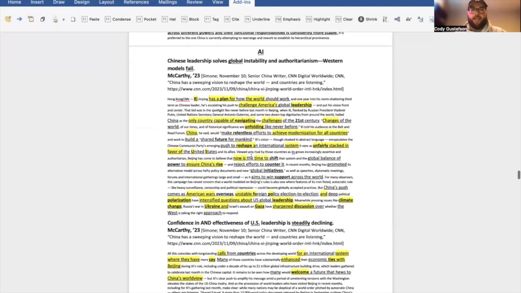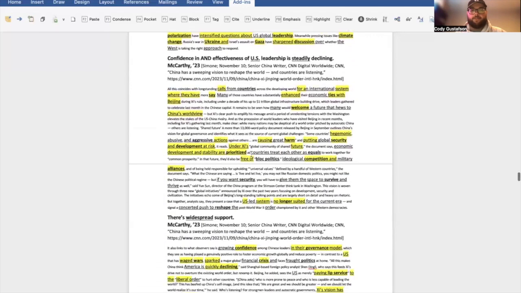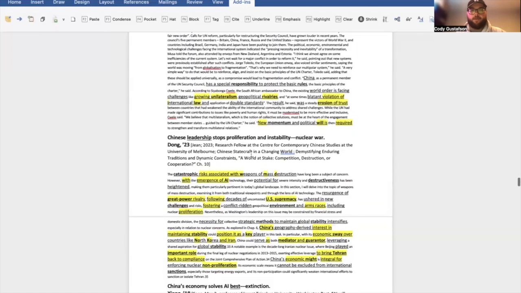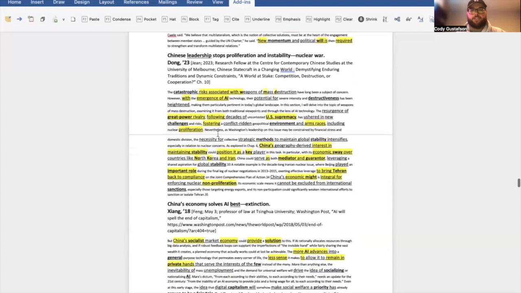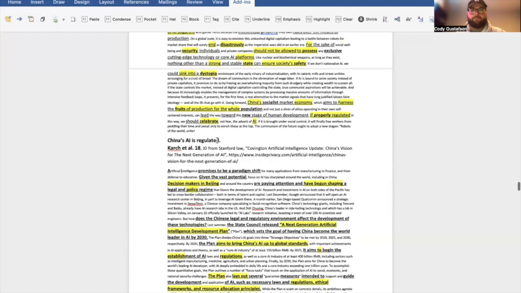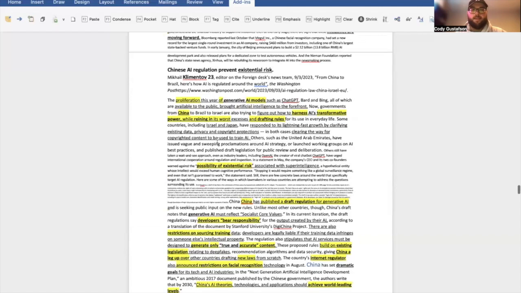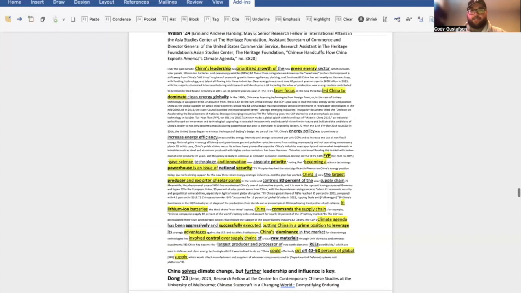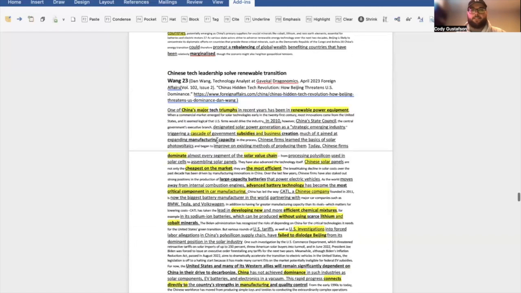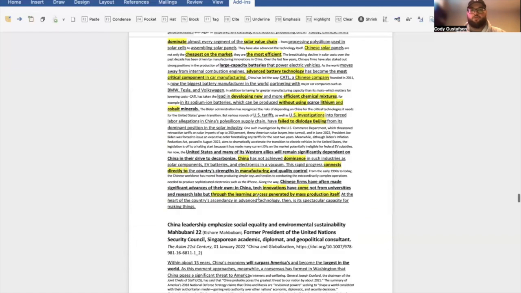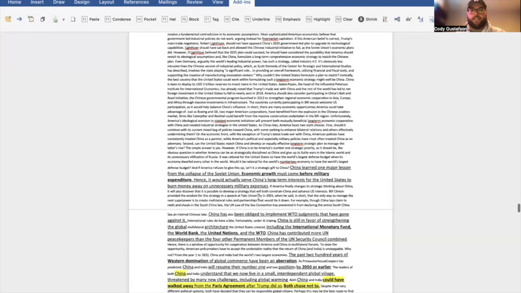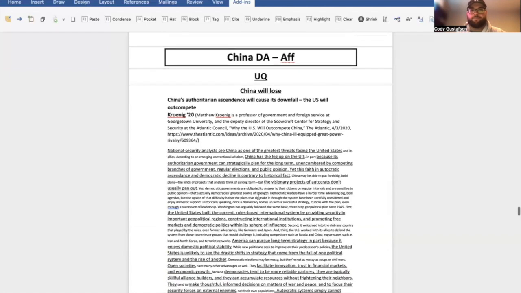Chinese leadership for AI is another internal that you can definitely explore and play with if you want. And so you have some cards here that are included for Chinese AI tech leadership and that the Chinese economy ultimately solves AI best. And then you also have the warming impacts to go along with the renewable internals. So plenty of evidence here that says that Chinese tech leadership would solve the renewable transition, that they're best for it, and ultimately that climate change is an existential impact.